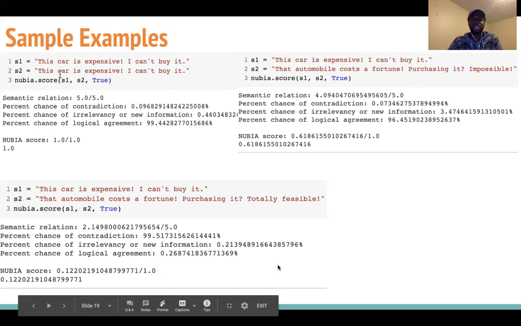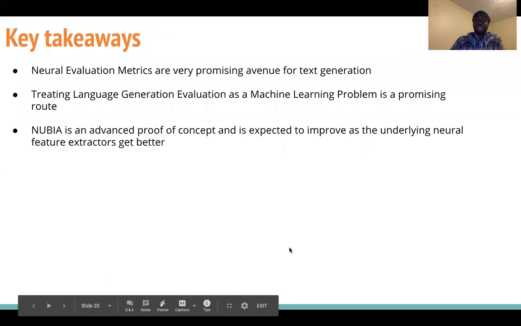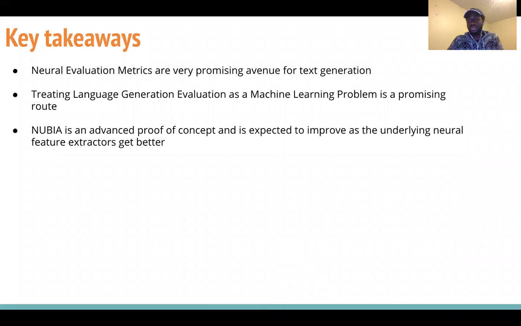And so some of the key takeaways are that neural evaluation metrics are a very promising avenue for text generation, and that treating language generation evaluation as a machine learning problem is a promising route, because here we did not devise any formula, we let the models learn. And NUBIA is an advanced proof of concept, but more work is required.